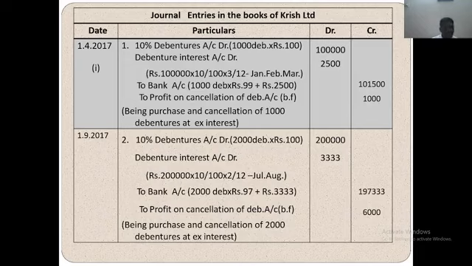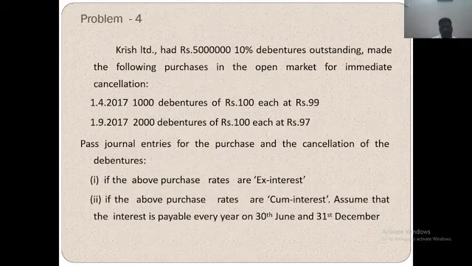April, May, June, July, August. Only 5 months. So interest is for 5 months. So the interest is 1 lakh, 10% into 3/12. January, February, March. Interest is January, February, March.